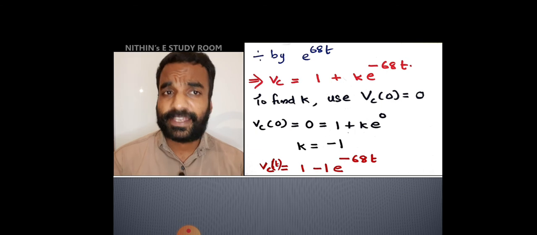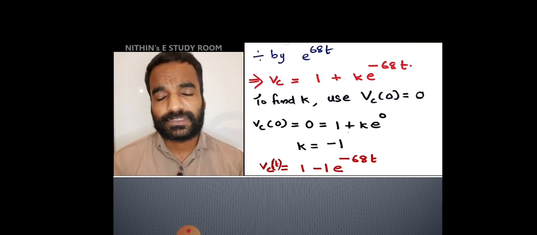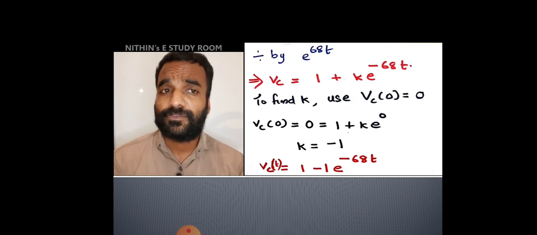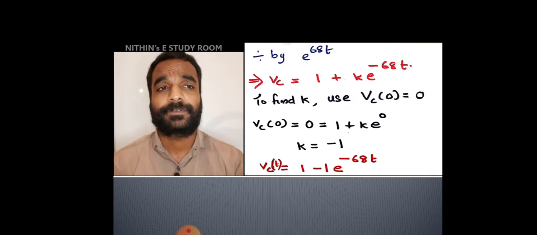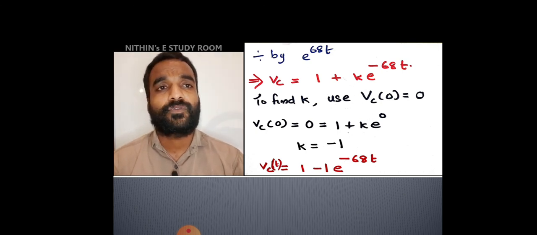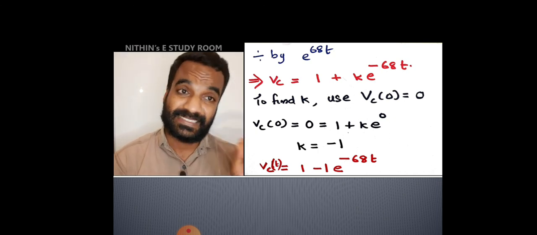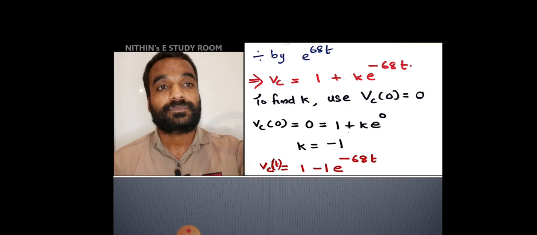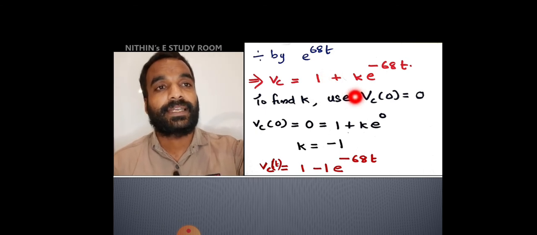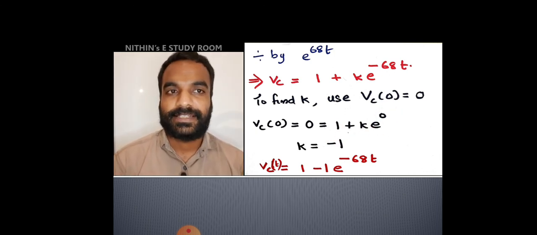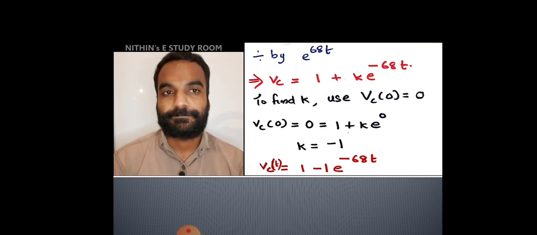To find k, we have to use the initial condition Vc of 0. What was Vc of 0? Initial voltage was 0 because the switch was open. So Vc of 0 is 0. Put that in Vc of t is equal to 1 plus k e raised to minus 68t. So Vc of 0 is equal to 0, that is equal to 1 plus k into e raised to 0. So what is the value of k? K is equal to minus 1.